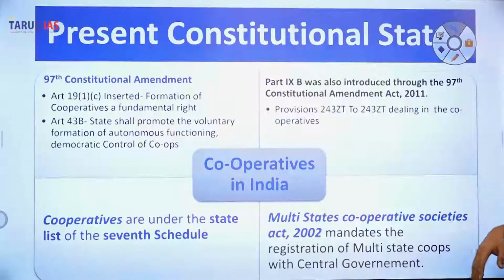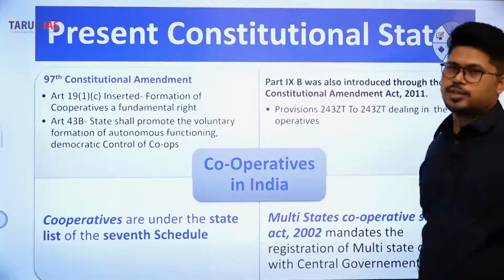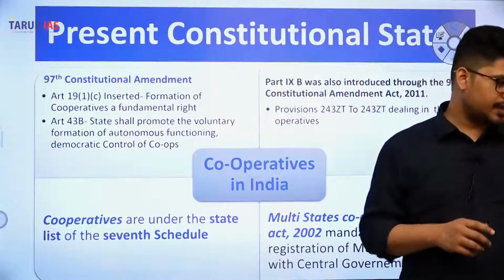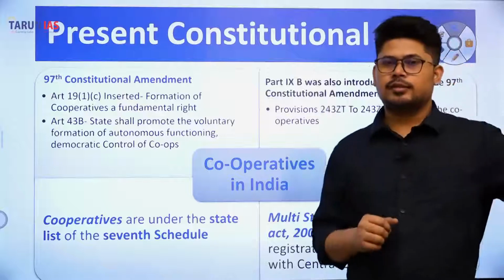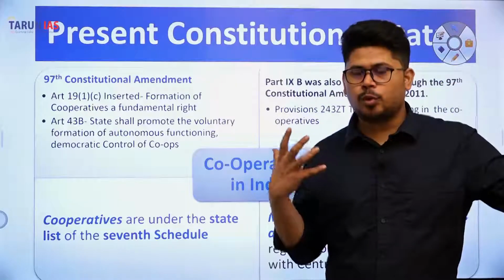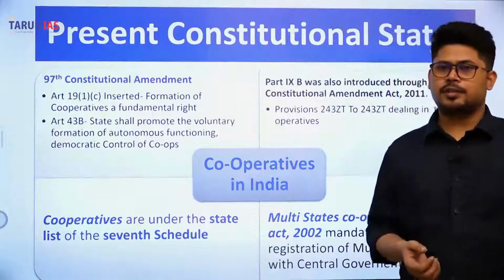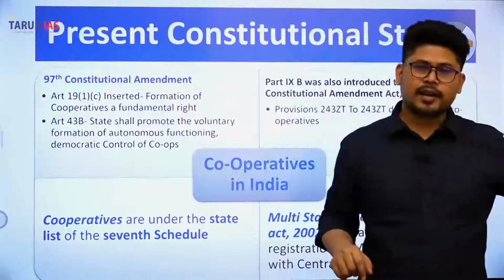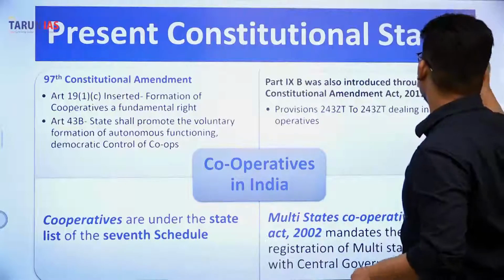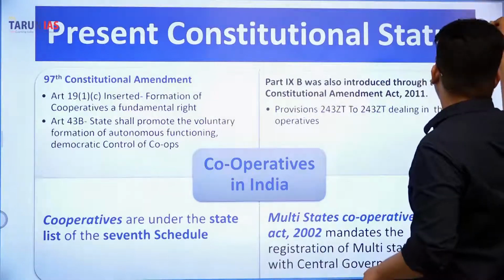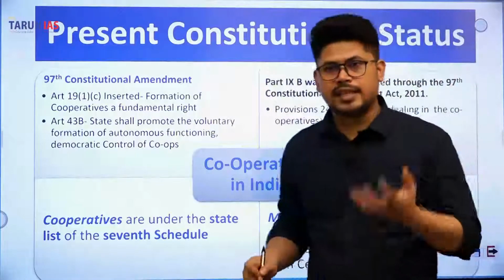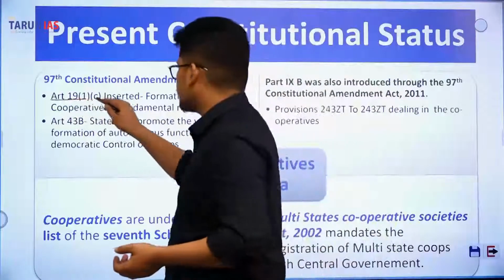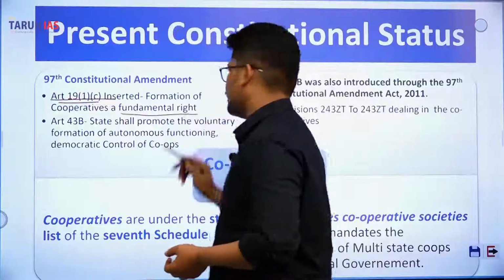Now, what is the present constitutional status? In 2011, the 97th Constitutional Amendment Act came, and it made some changes to the whole picture of Indian cooperatives. The first one was that Article 19(1)(c) was inserted. Article 19 is a fundamental right. That means the right to form cooperative societies in India is now a fundamental right. The right of formation of cooperative societies in India is a fundamental right.